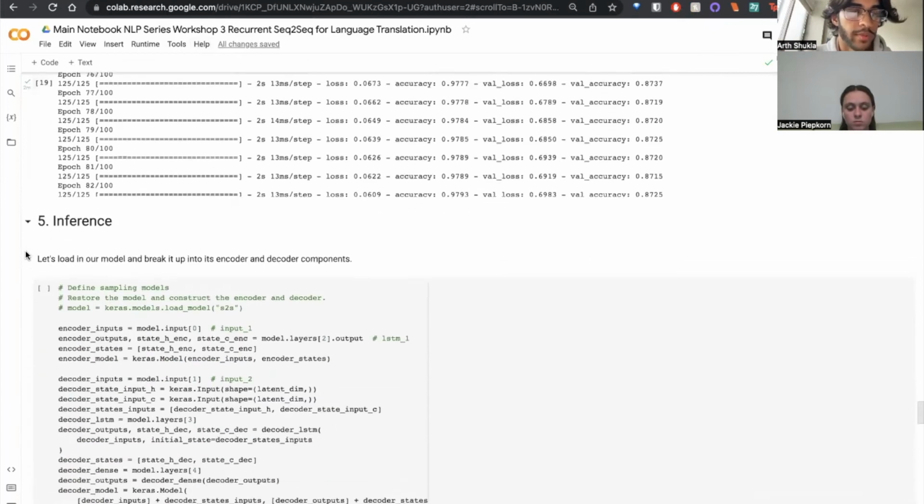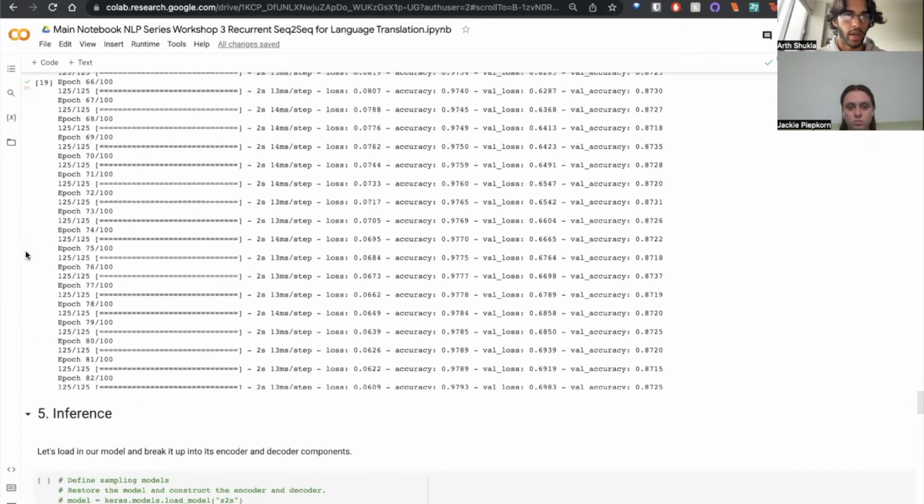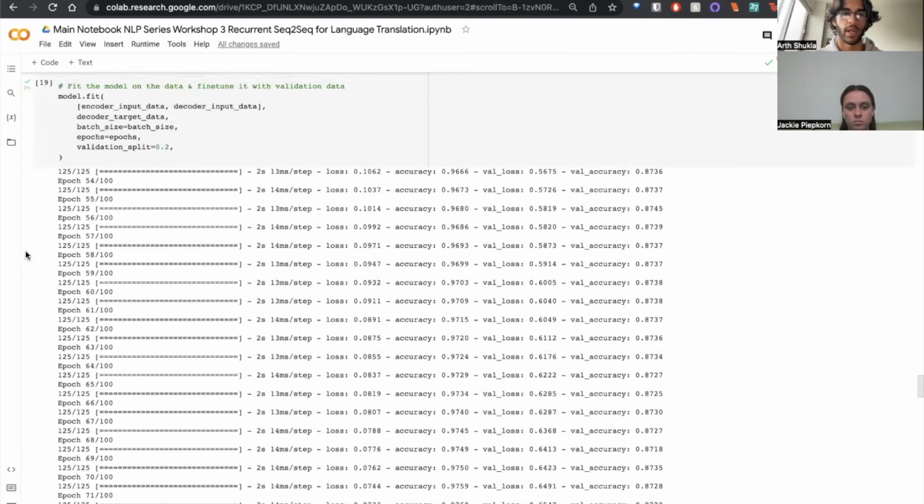Okay, so this is sort of the part of our workshop where most of the information we wanted you guys to remember has been said. So we'll talk a little bit about what we've gone over. First, we went over setup and exploration, where we set up our data by downloading it and looked at our data set. We then pre-processed the data, which was effectively vectorizing all of the words so that we could use them in our model. We then built our model, which was based off of the LSTM cell. That LSTM cell allowed us to make an encoder and a decoder, which we then hooked together to create the overall model architecture. Finally, we started training our model, primarily by looking at how we train the decoder, and we train the decoder using teacher forcing to make sure each epoch takes as little time as possible.